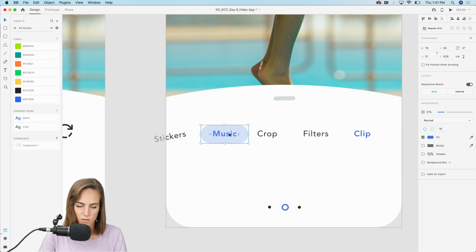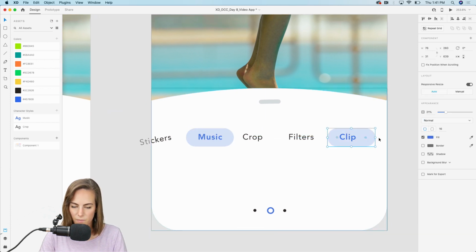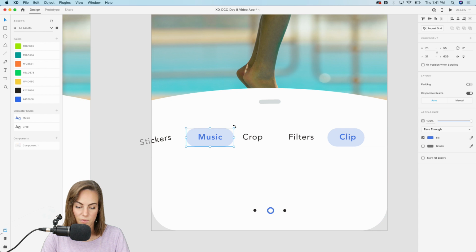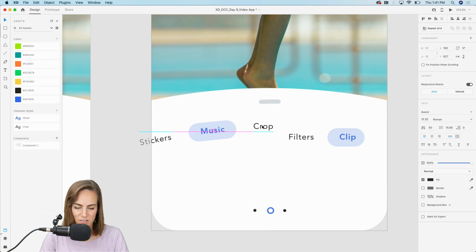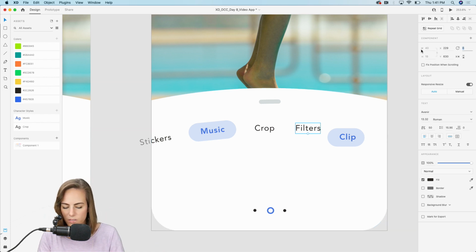Okay. Group this. And then I'll do another one for clip. Okay. Group those together. And then I'll just do the same thing, just kind of rotating all of these so it looks like it's kind of along that line there. Nice little curve there. All right, let's use this rotate as well.